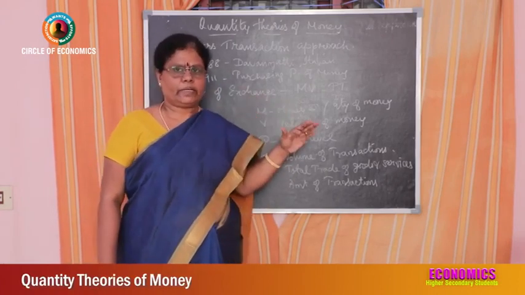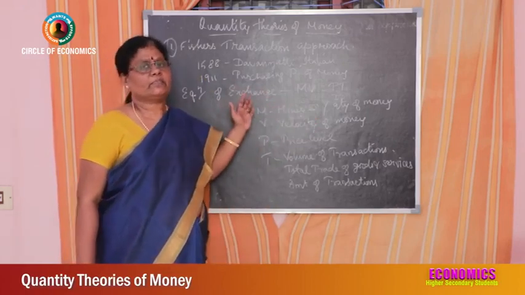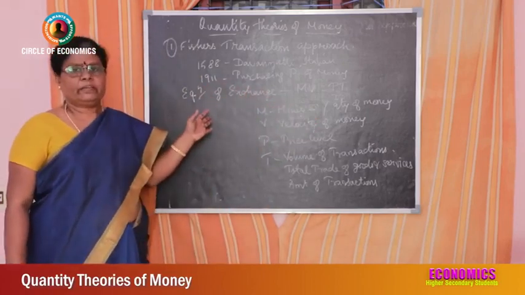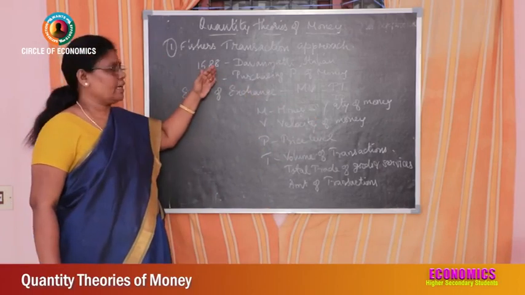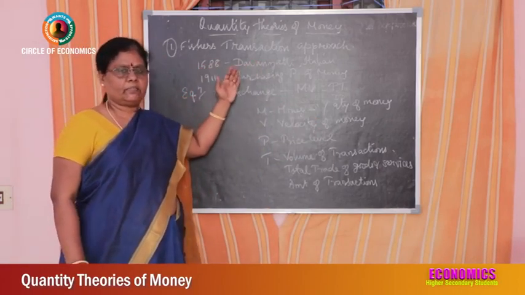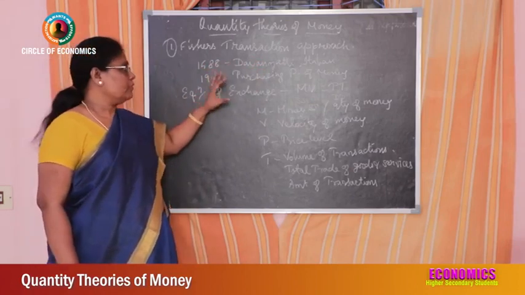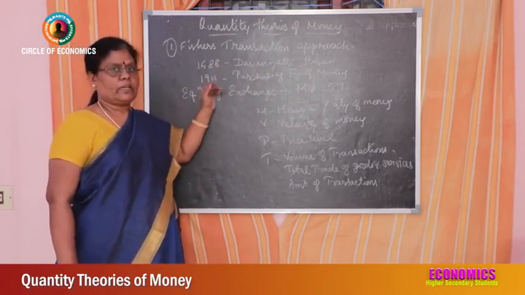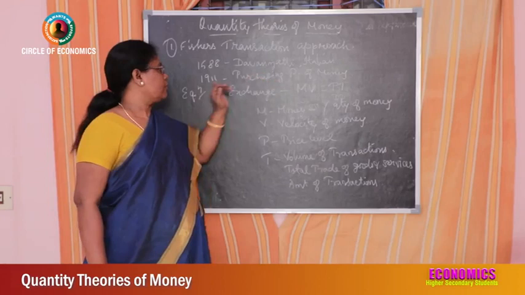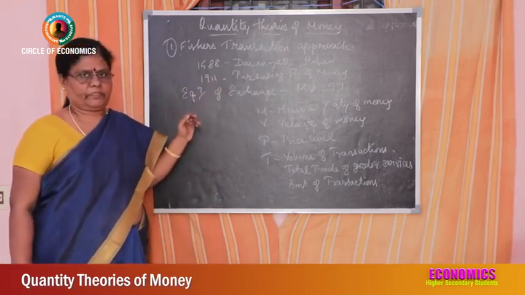This quantity theory of money is a very old one that was explained in 1588 itself by an Italian economist, Davanzati. But the credit goes to Irving Fisher, who published his book Purchasing Power of Money in 1911.